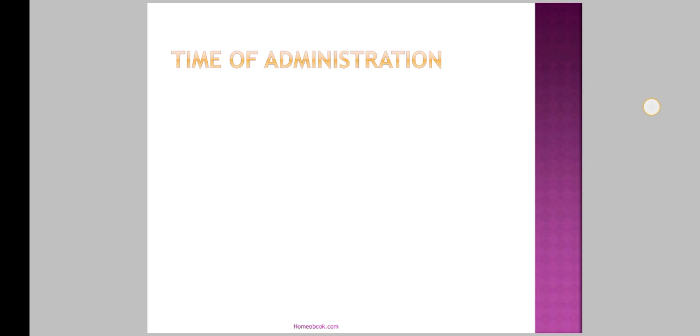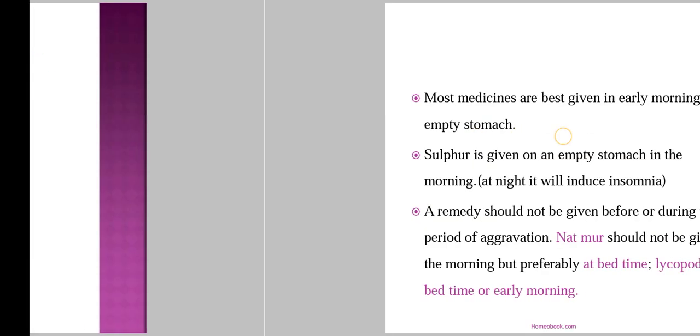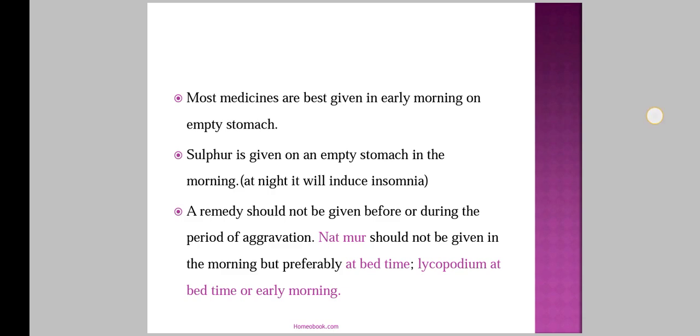This is also important: when we give the medicine to the patient, what should be the time of administration of the medicine? Most medicines are best given in early morning on an empty stomach. Sulfur is given on an empty stomach in the morning, as at night it will induce insomnia. So most of the medicine we will give early in the morning on an empty stomach.